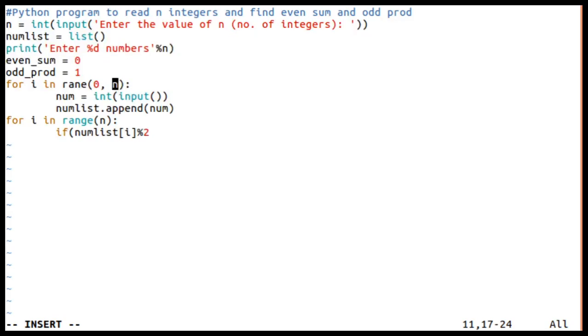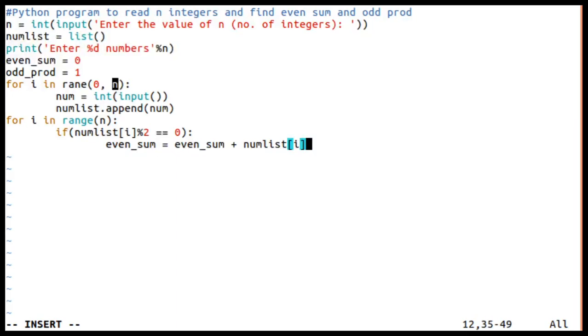If this particular condition, which uses the modulus operator, checks for the remainder. If that remainder is 0, then it is an even number, so it should be added to even sum. Even sum is equal to even sum plus num list of I. That can be written as even underscore sum is equal to even underscore sum plus num list of I.